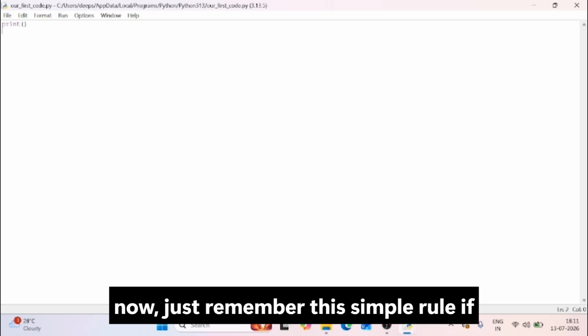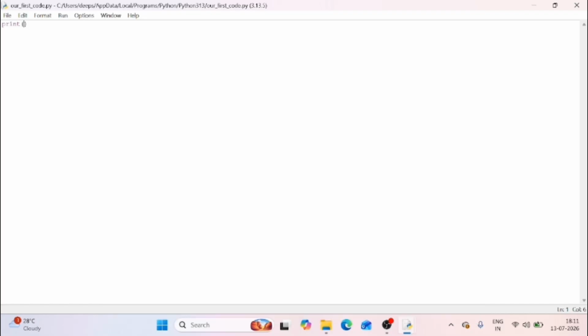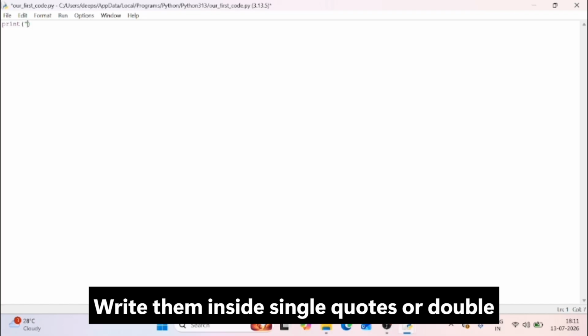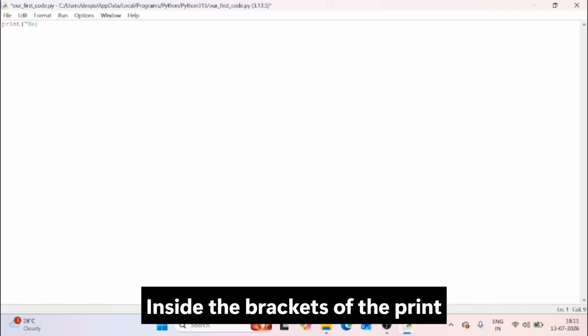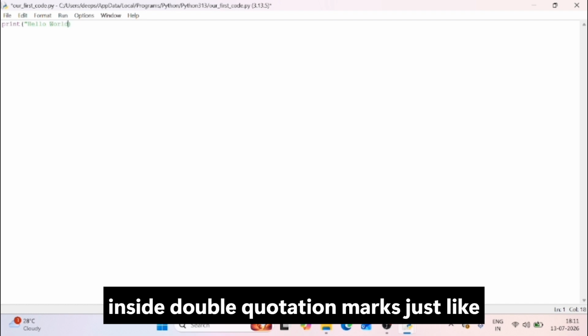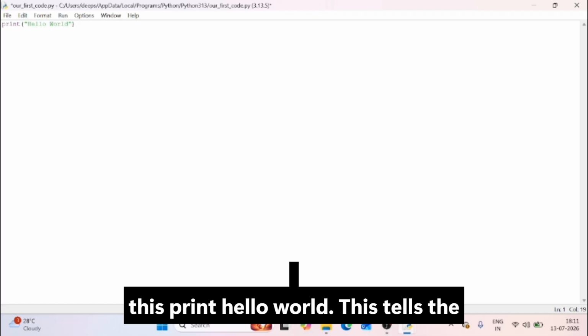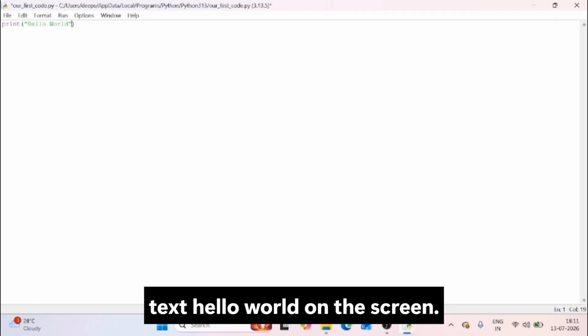So for now, just remember this simple rule. If you want to print words or sentences, write them inside single quotes or double quotes. Now let's complete our first program. Inside the brackets of the print function, I'm going to write Hello World inside double quotation marks, just like this. Print Hello World. This tells the computer that we want to display the text Hello World on the screen.